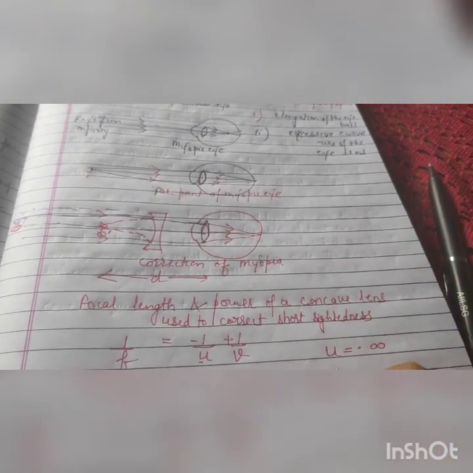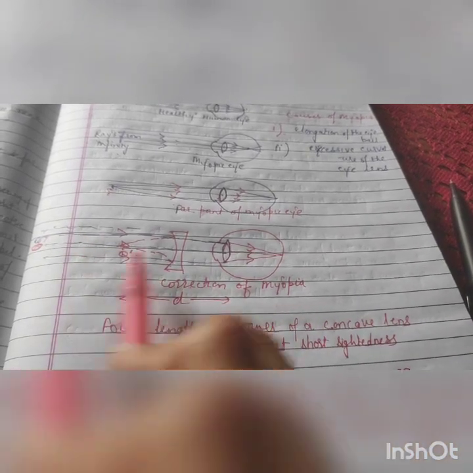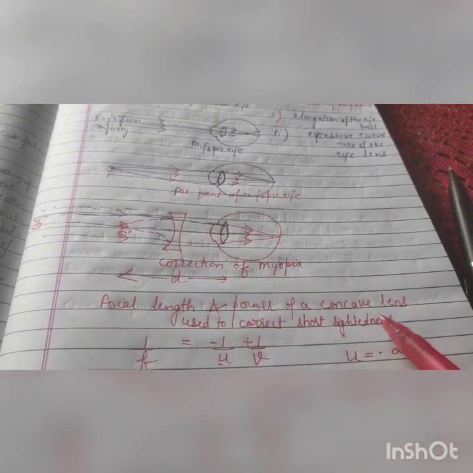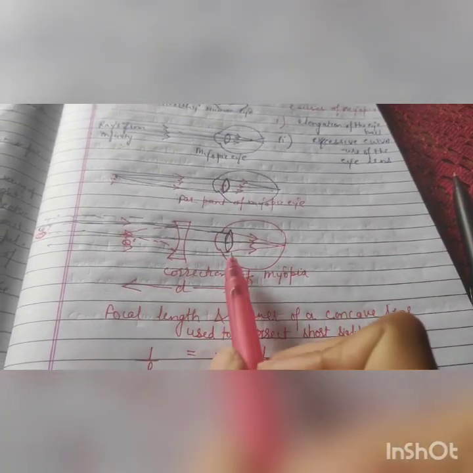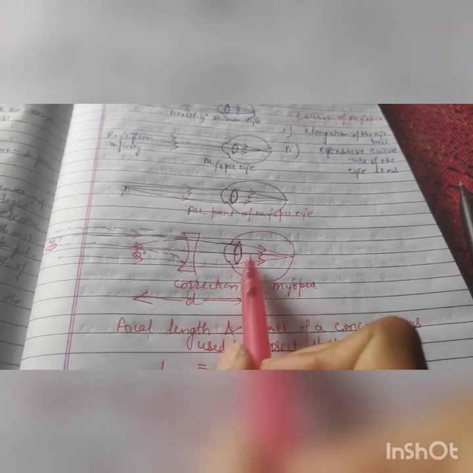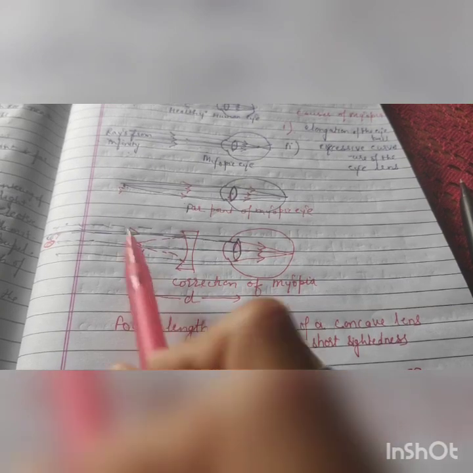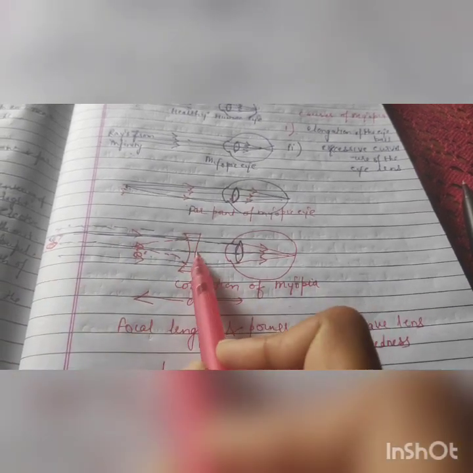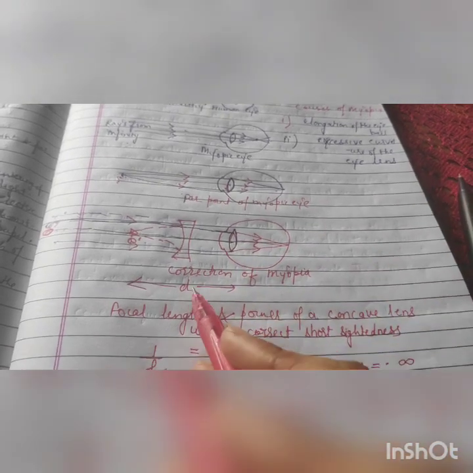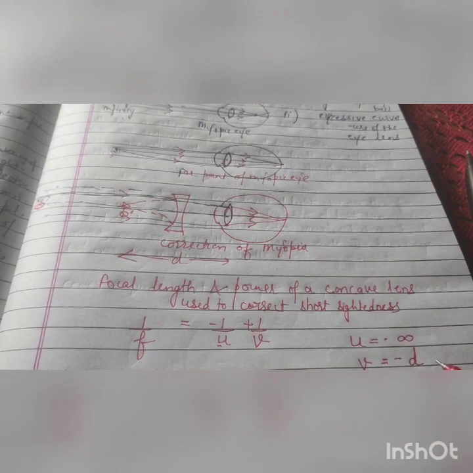And what about v? v here is the image distance. When you have used a concave lens, you can see this is the image of the object for the concave lens, and how much distance will it be from the eye? It is D. So v you can take as minus D.